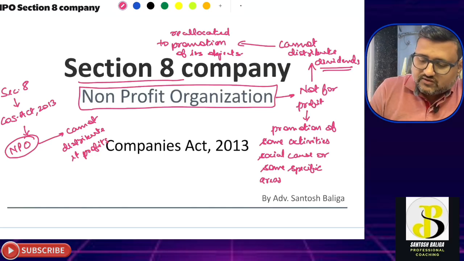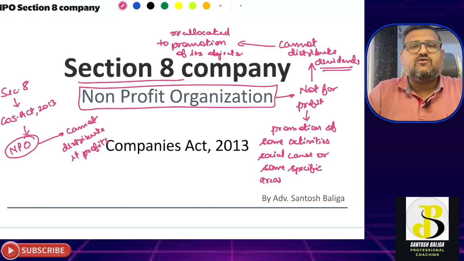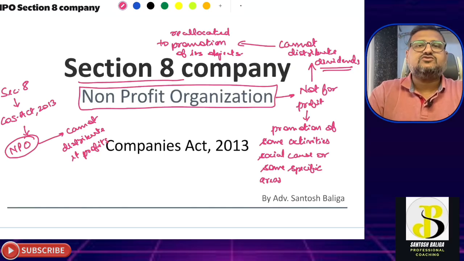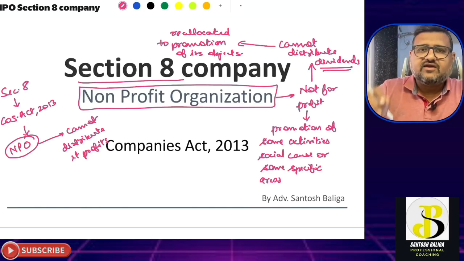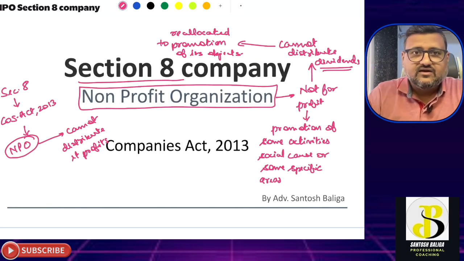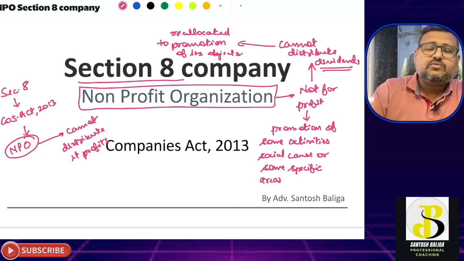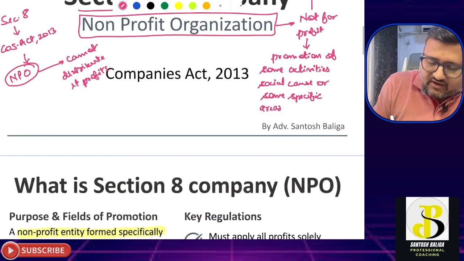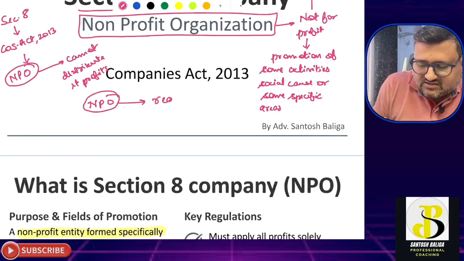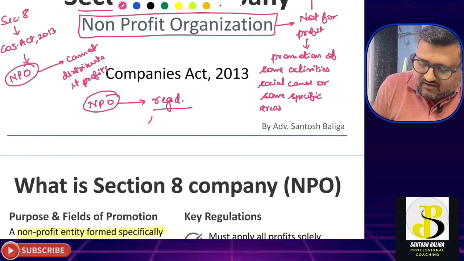Okay, so Section 8 company ka framework, have you understood the framework so far? It is a basic framework. Okay, now out of this we have understood that there are 3 golden rules that are required for a Section 8 company to be a non-profit organization, and such a non-profit organization, that is an NPO, has to get registered and receive a license from whom?